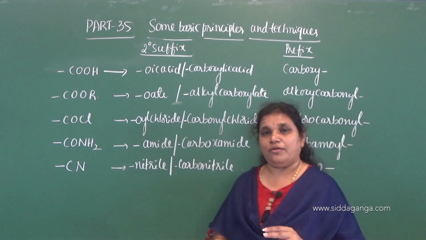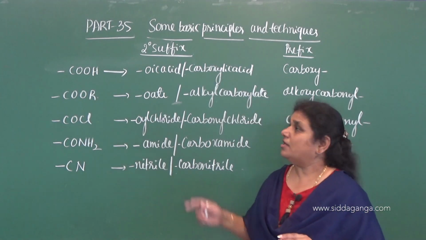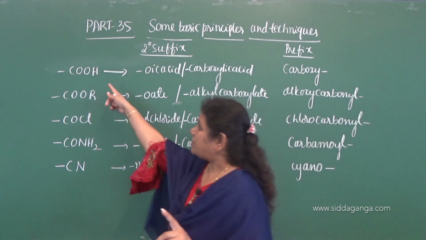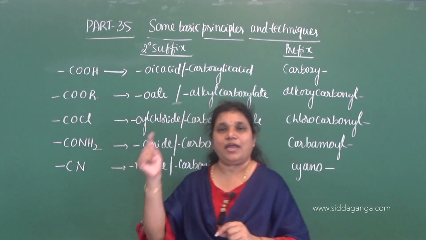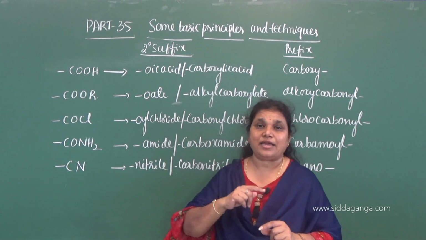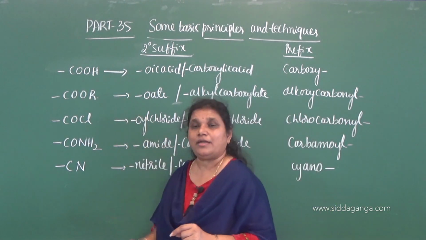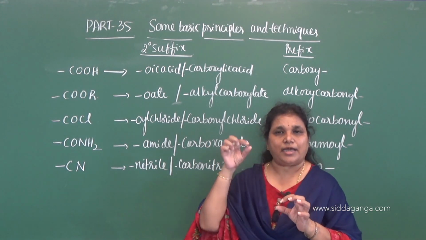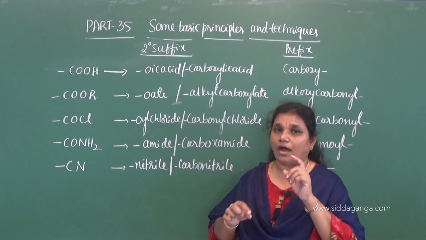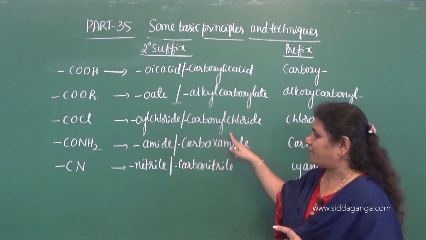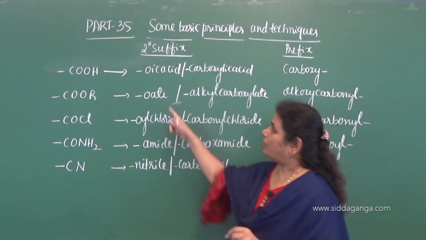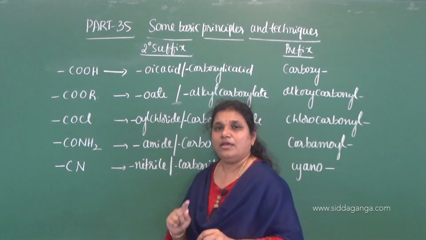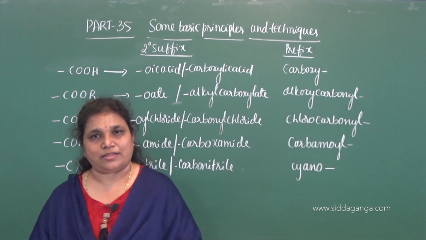And the second point where we are using this special secondary suffix is when these functional groups are directly attached to the alicyclic ring. When a carbon-containing terminal functional group is directly attached to the alicyclic ring, then we use the special secondary suffix. But in the remaining cases, what do we do? We use the ordinary secondary suffix.